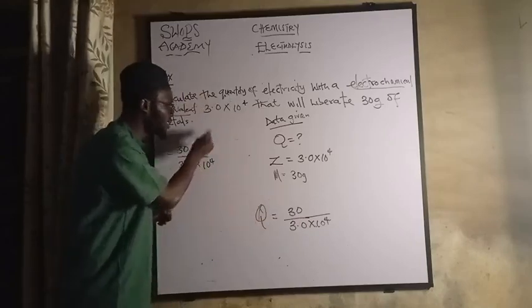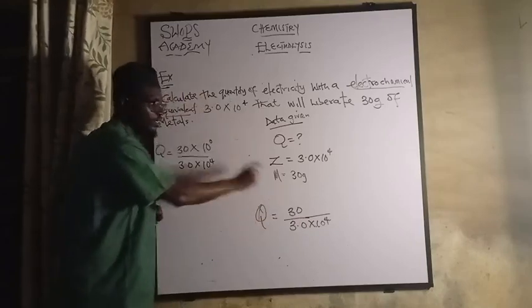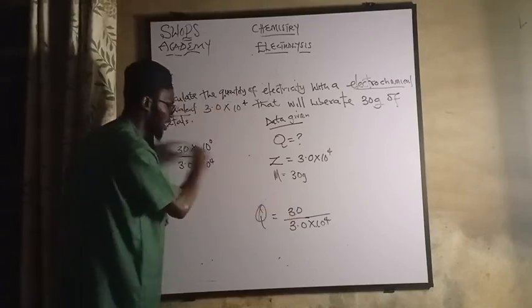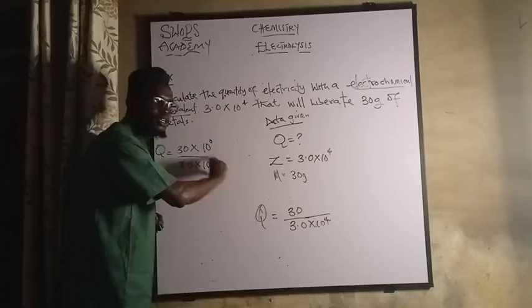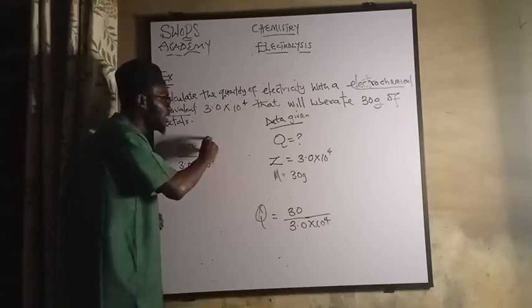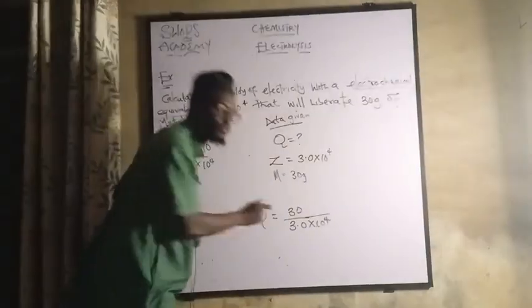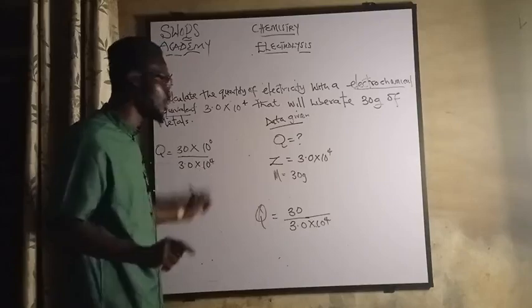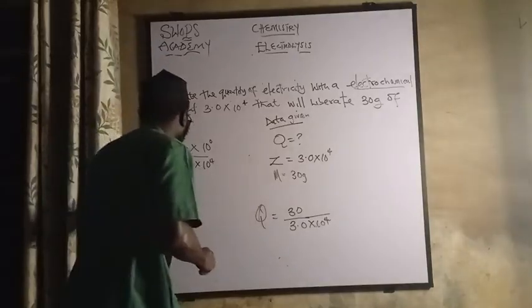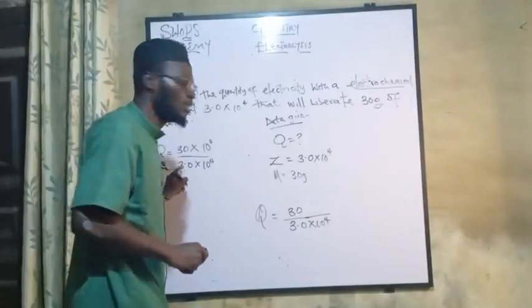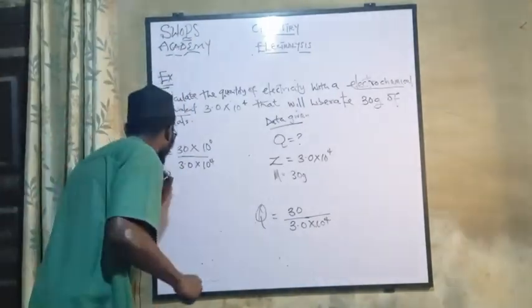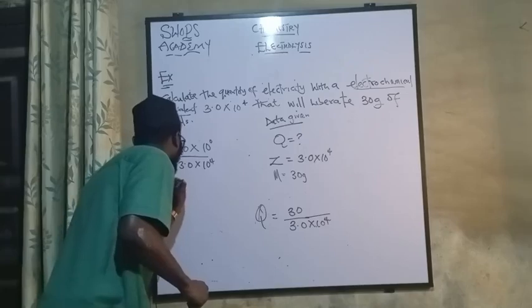But the reason I'm saying 10 raised to the power 0, I want to make this whole number in standard form, the same way this one is. That is how I'm using it. Bringing this in doesn't change it from this one. It's just to cancel something, to simplify. What do I do? 30 divided by 3. What would that be? Q will now be 30 divided by 3.